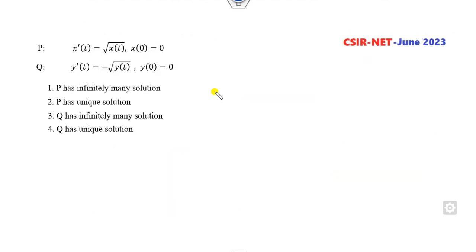Now look at this question. As I told you, several students sent me in my WhatsApp group that according to them these are the correct options, but the student said this is the correct option. What is the tip?